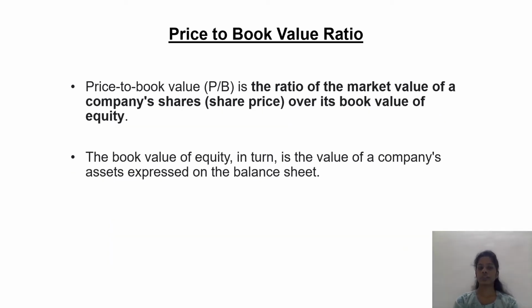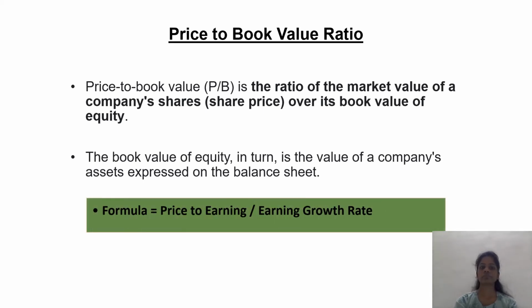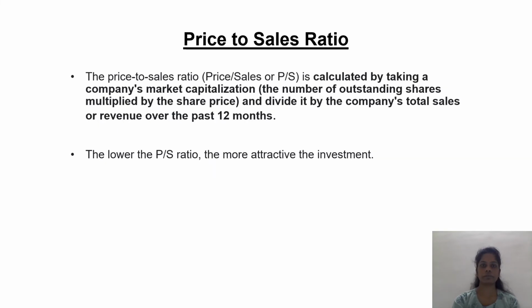Price to book value ratio. Price to book value, it means PB, is the ratio of the market value of a company's share, that is share price, over its book value of equity. The book value of equity in turn is the value of a company's assets expressed on the balance sheet. So here is the formula for price to book value ratio.